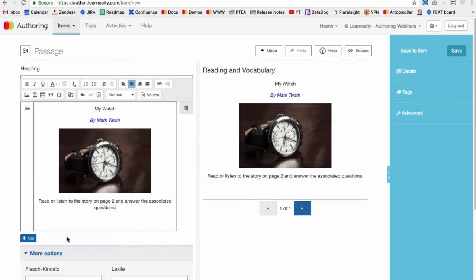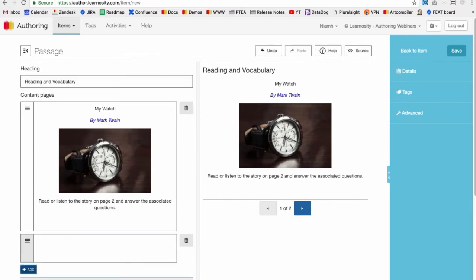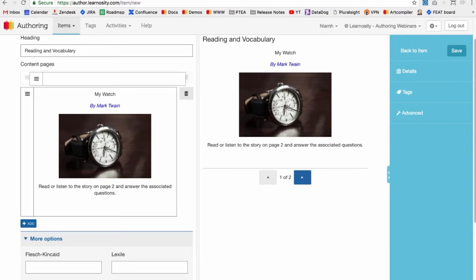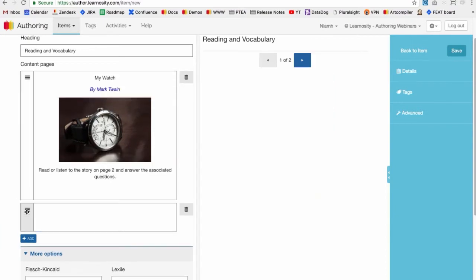Okay, so on my next page, I'm going to click this add button underneath the first field. So that'll be my second page. If you do add the pages in the wrong order, that's fine. Just click and drag to change the order. I'm going to change it back.